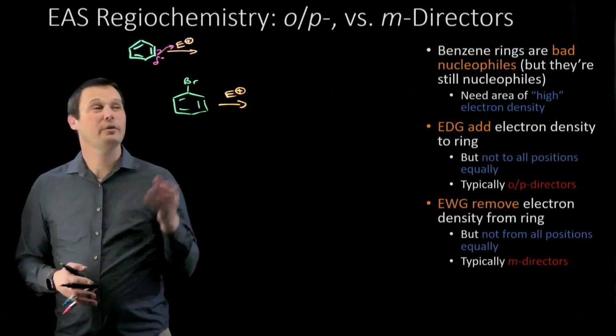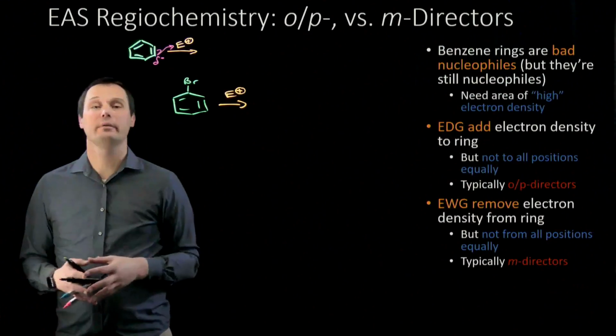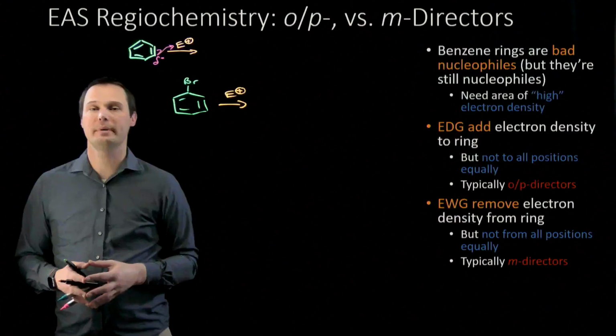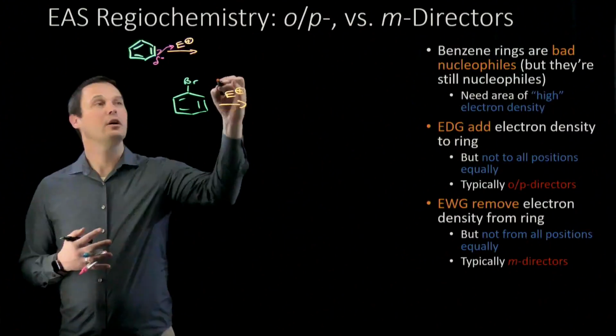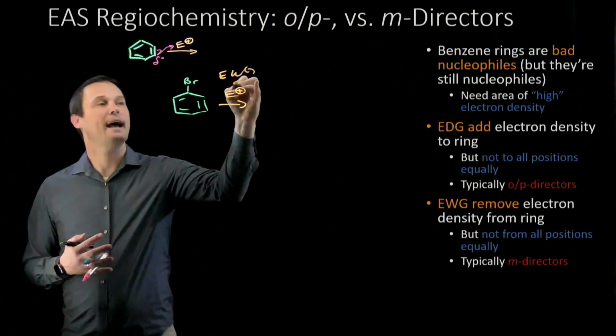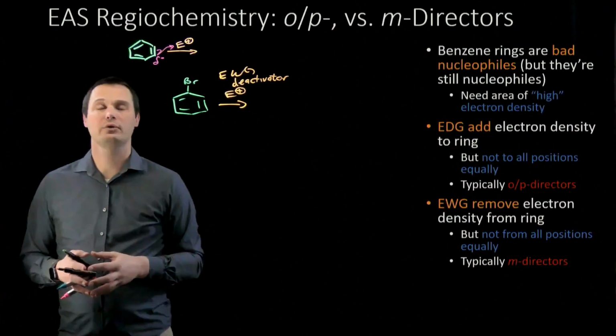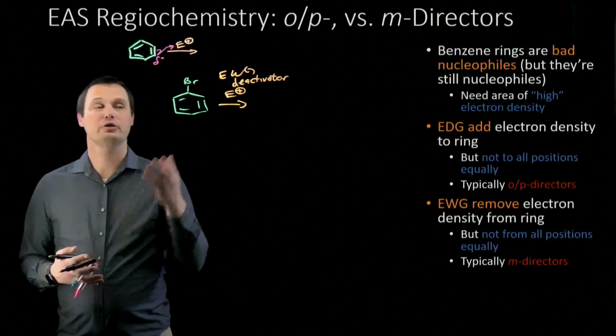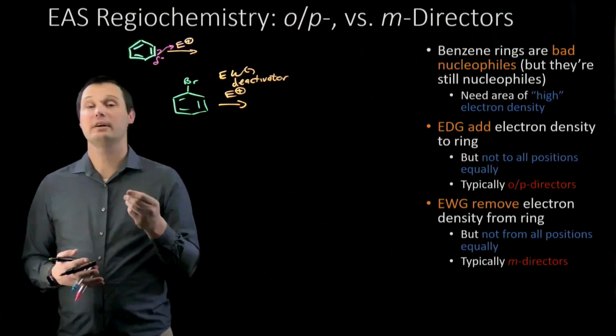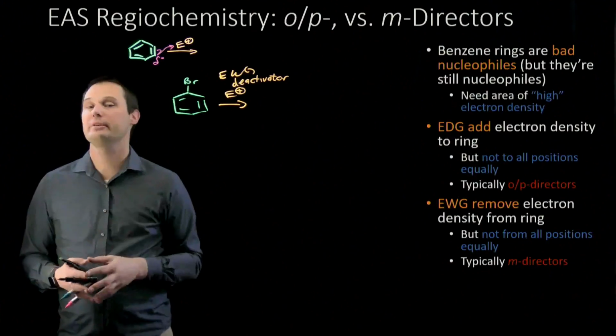I can't end this video without talking about the one exception to everything we've just talked about, and that is halogen-substituted benzene rings. Halogens, through induction, are electron withdrawing groups and deactivators. They pull electron density out of the ring through induction and make the ring less nucleophilic. But when we look at the resonance contributors of the starting material to see where the electron density is actually located, we find something surprising.